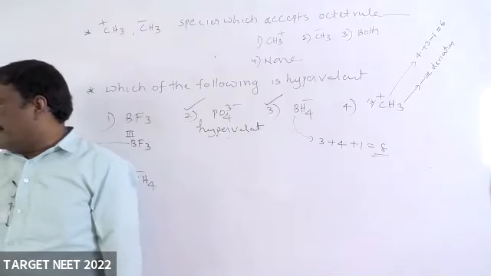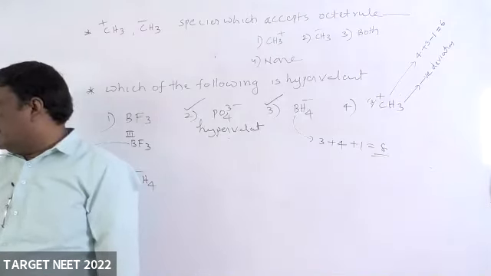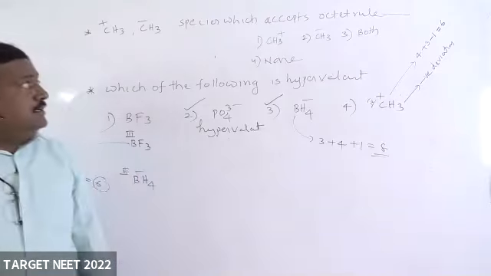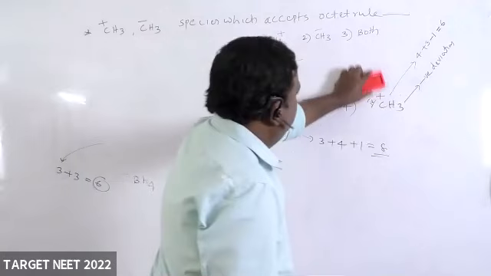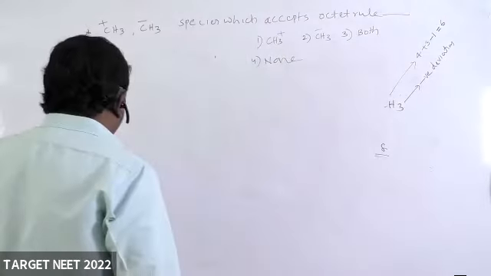Respond fastly. Tanishka, how, both? Send message. Tanishka sent answer both.